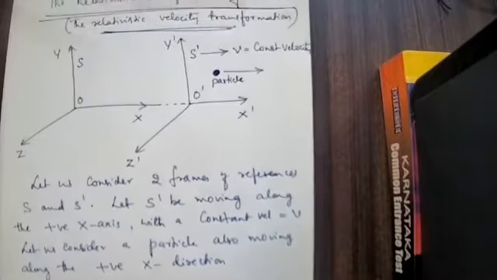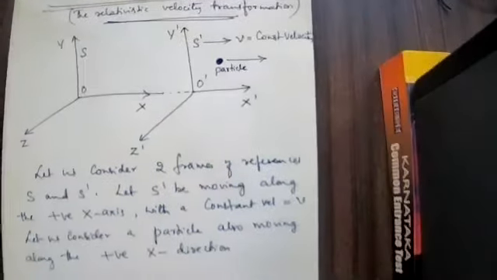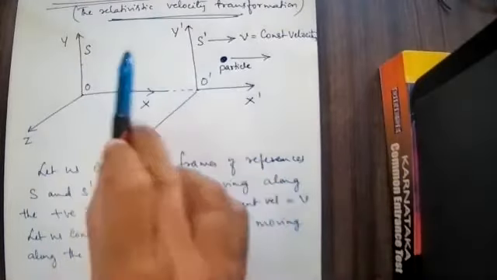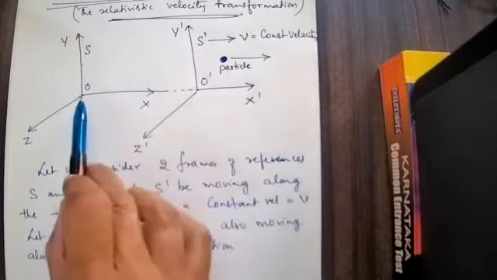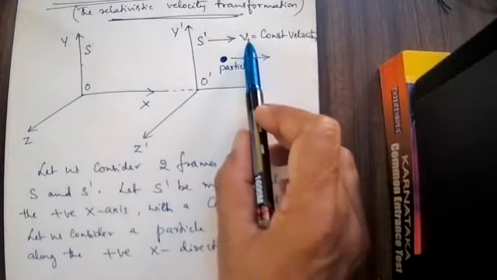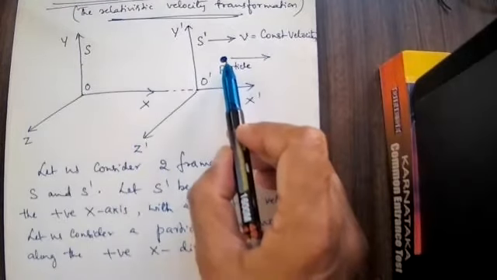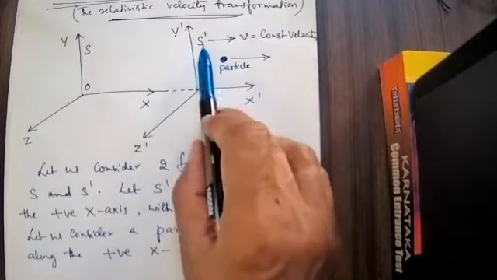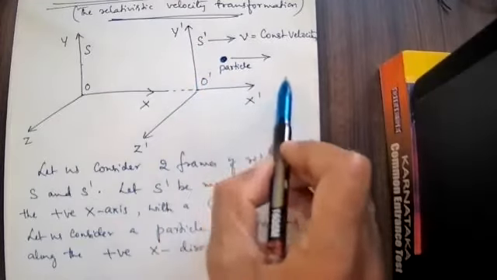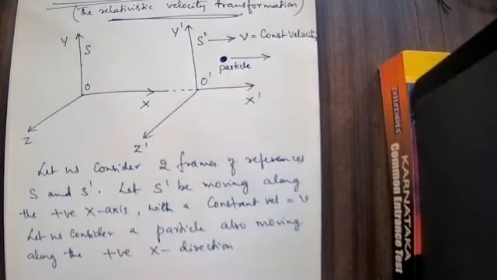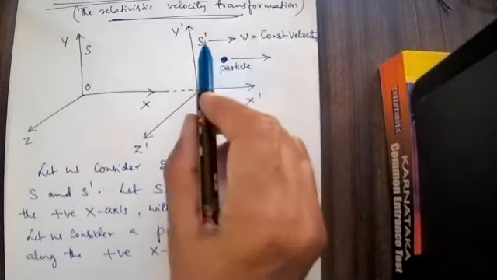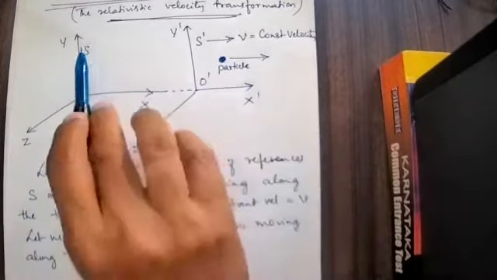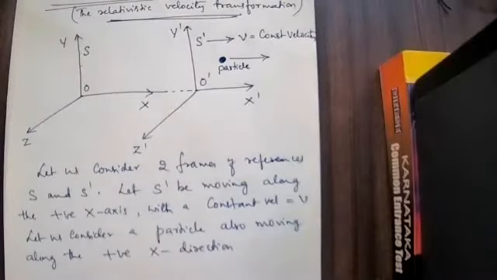Followed this? Any doubt within this? You can ask the question, no problem. I have considered two frames of reference, S and S dash. S dash is moving along the positive x-axis with a constant, uniform velocity v. Consider a particle in the frame S dash, which is also moving along the positive x-axis with some particular velocity. My point is: the particle's velocity in S dash and its velocity in S, are they the same or different? That is what we are supposed to discuss.